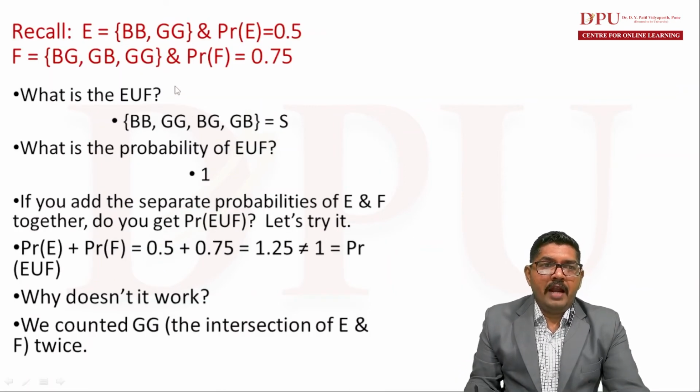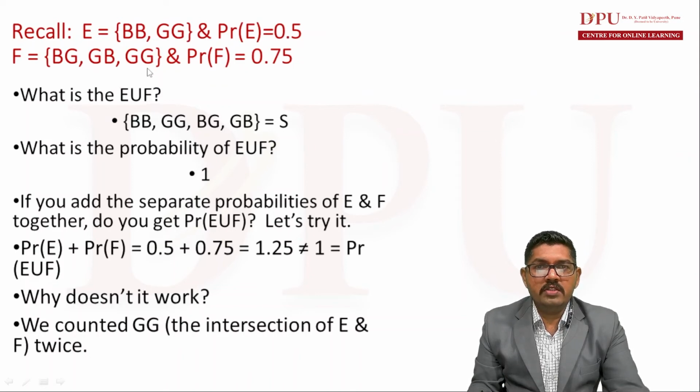Now recall that E is the set of BB and GG. Probability of E is equal to 0.5. F is the set of BG, GB and GG, that is at least one child is a girl child, and the probability of F is equal to 0.75. So what is E union F? E union F is the set of all the elements which belong to either E or F or both, right?